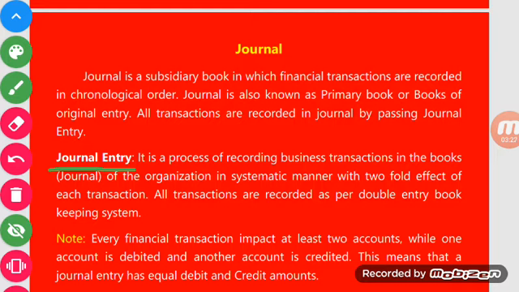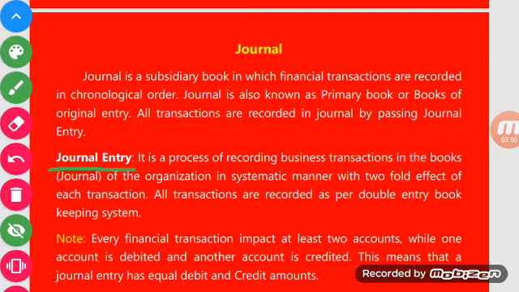So journal entry is a process of recording business transactions in the books of the organization in a systematic manner with twofold effect. Transactions are recorded in chronological order with the twofold effect of each transaction.